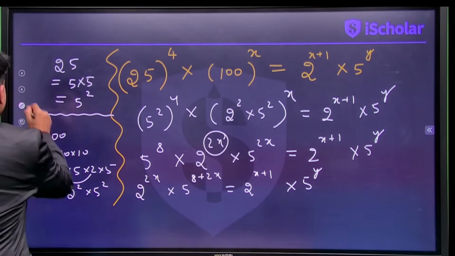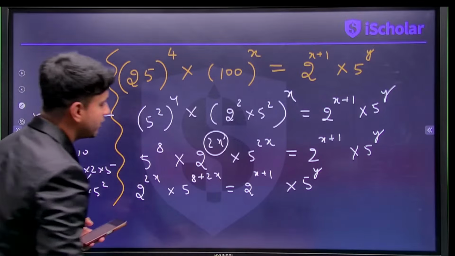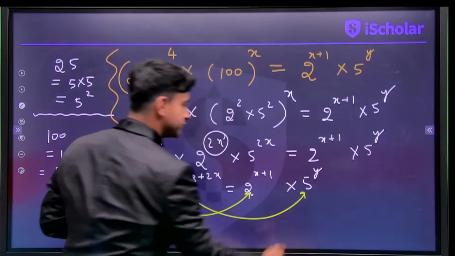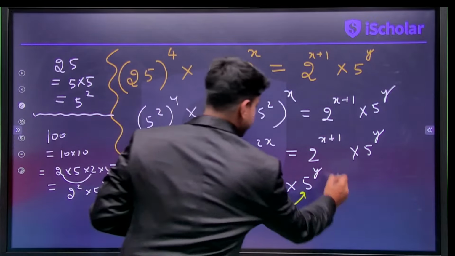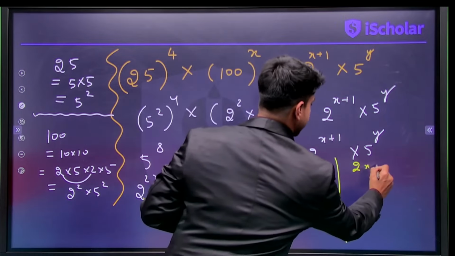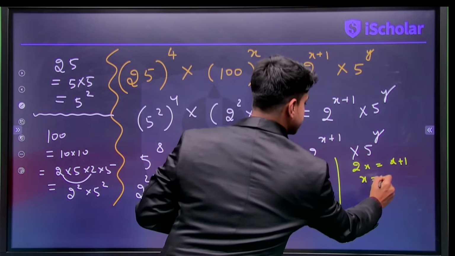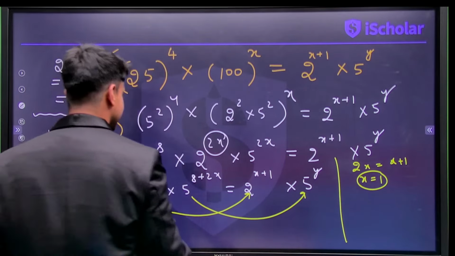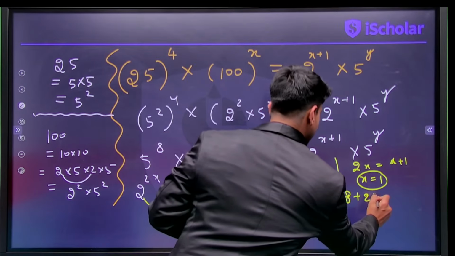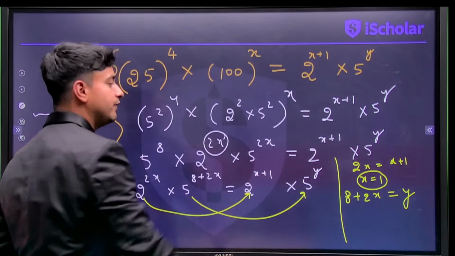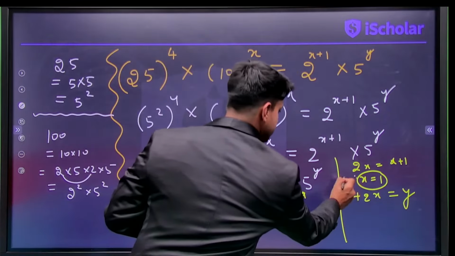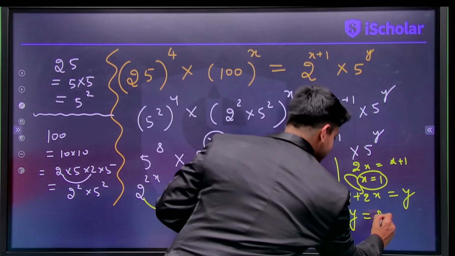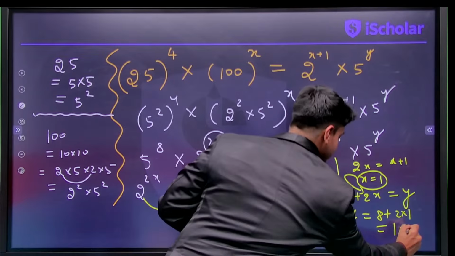Now next step is the most important step, because you will compare apples with apples and mangoes with mangoes, right? So we will say that 2x equals x plus 1. That means x is 1. Simple, isn't it? Similarly, 8 plus 2x is y. When I put the value of x in this equation, my dear students, I'll get my y. So y will be equal to 8 plus 2 times 1, which is 10. That's the value of y, guys.